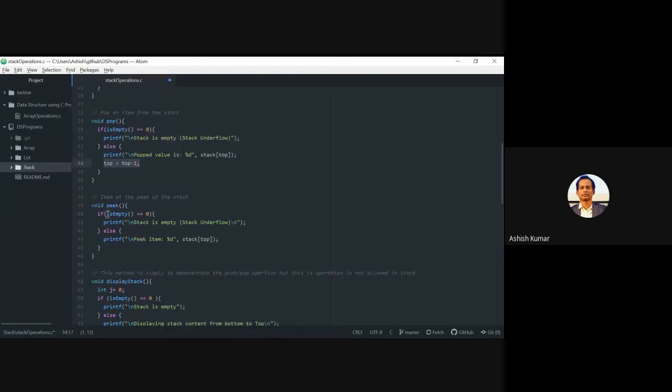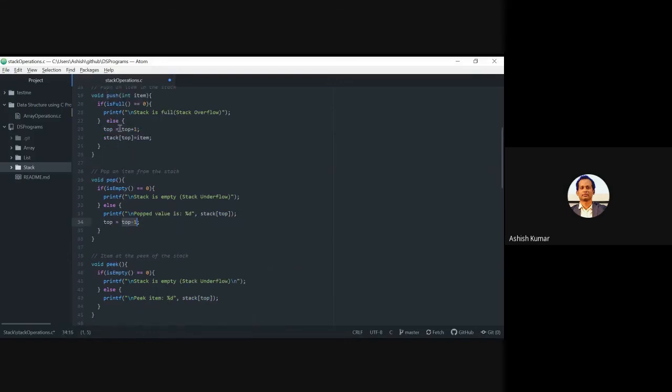Then peek is also going to check whether it is empty. If it is empty, there is no peek element. There is no element at all, so it is also going to say stack is empty, and that is the underflow case, right? And then the peek item we will be displaying, but you are not going to remove that element. So I have not made top -1. The top -1 will be done only in pop cases. Every time you are doing pop, you are going to decrement it by 1. Every time you are going to push, you are going to do top + 1. Remember the order: used here, then decremented; incremented here, then you are going to store.